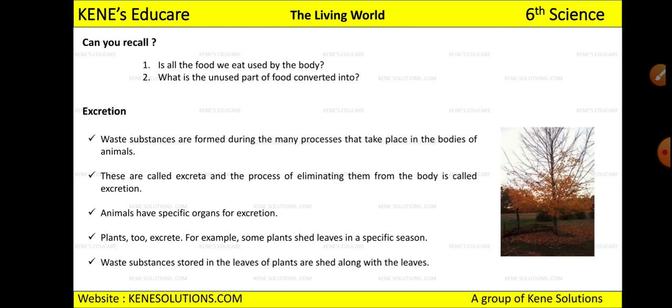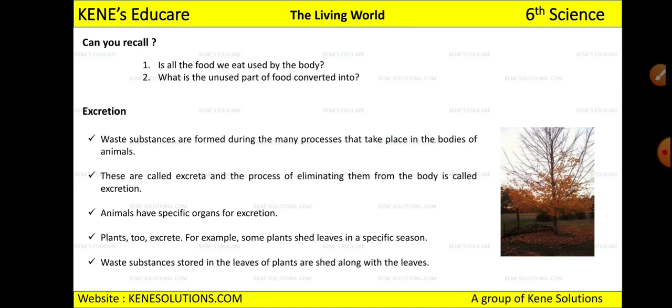Now the third one which we saw was the excretion process. Now you have eaten food, okay, so whatever essential nutrients your body had to absorb will be absorbed in the blood, and that absorbed nutrient will give energy to you for doing your work, right?